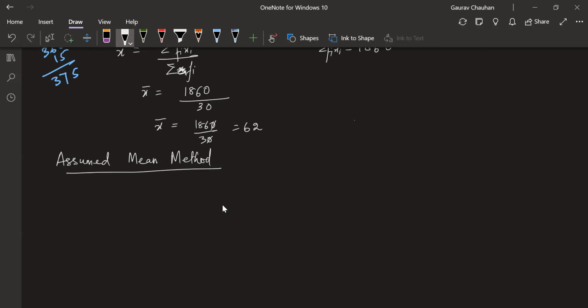Now this is again for finding mean only. Okay, assumed mean method is for finding mean only. All of these, yes, we're going to do all the three methods of mean only first, of group data. Now in this method, we'll be writing steps also just like before, so I'll keep steps here.